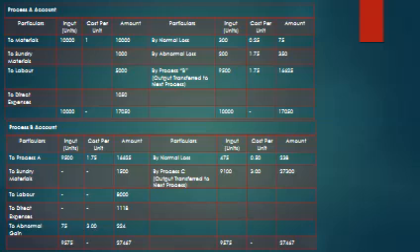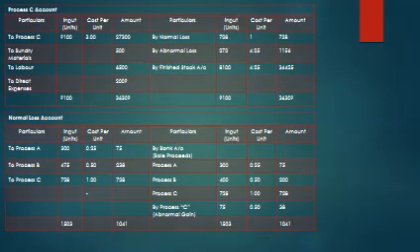By normal loss 475 into 0.50, 238. By process C, output transferred to next process 9100 into 3, 27,300. Sundry materials, labor, direct expenses, abnormal gain. This I have not considered. It should not be considered. Abnormal gain should not be considered here while calculating total cost incurred. So total amount 9575, 27,464. So 9575, 27,464. Next we'll see process C, particulars.